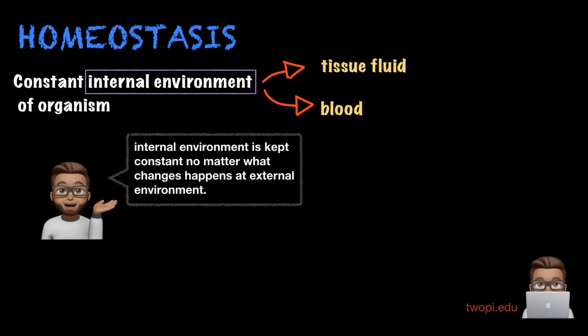Let us begin with giving a proper definition for homeostasis. Having a constant internal environment in an organism is homeostasis. Internal environment refers to tissue fluid and blood. Let's say you're going outside in a hot sun or very cold weather. We don't worry about what's happening inside, because homeostasis makes sure the internal environment is kept constant no matter what changes happen in the external environment.